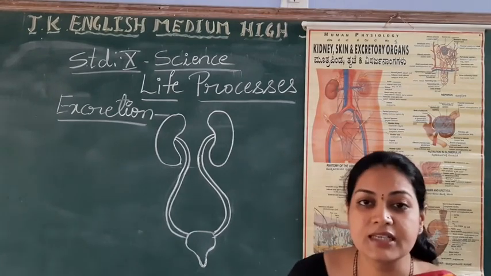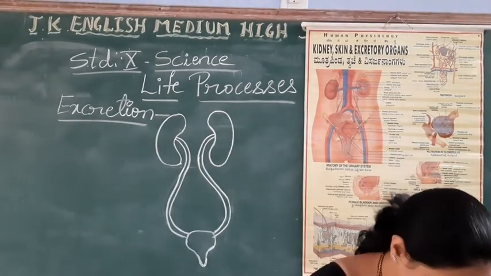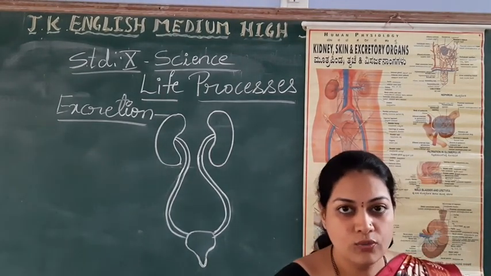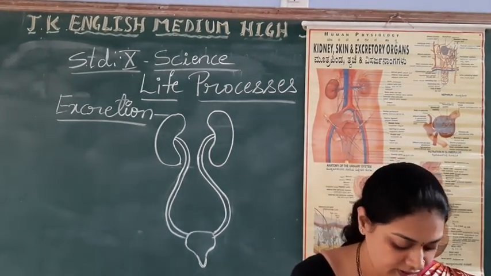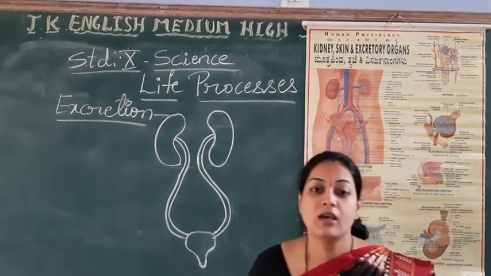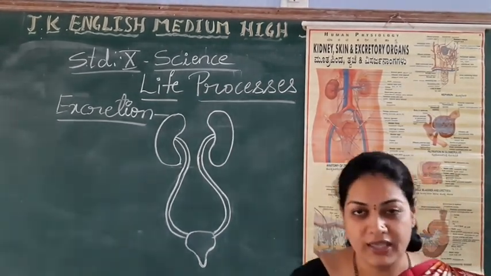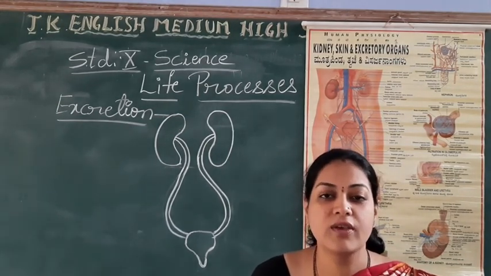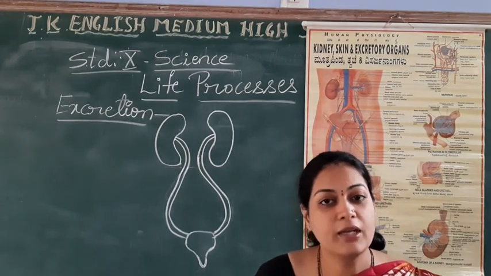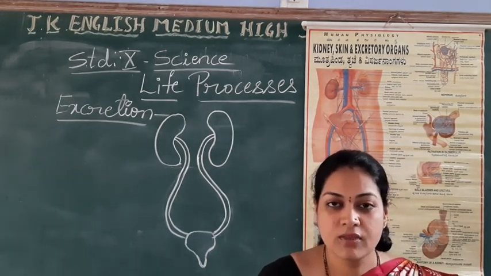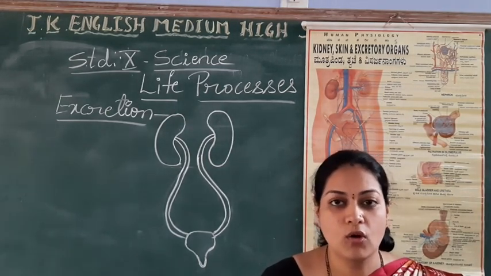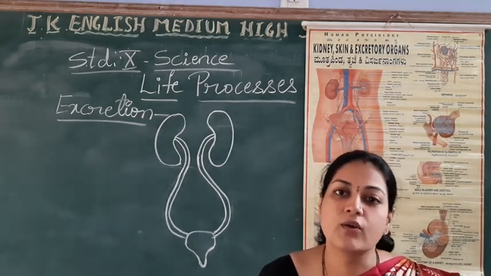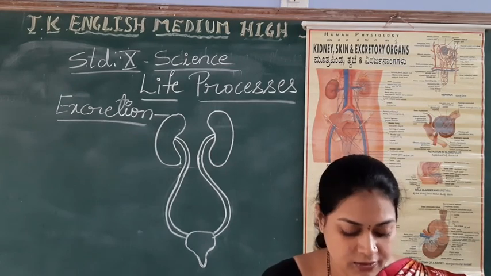So what is excretion? It is a process of removal of nitrogenous waste material from the body. So what nitrogenous waste materials do we find in our body? It may be carbon dioxide, it may be excess amount of water, urea, uric acid. All this we are going to consider, right?